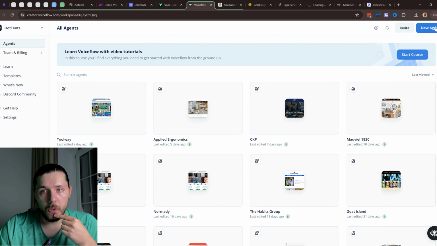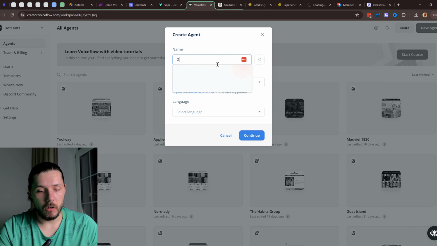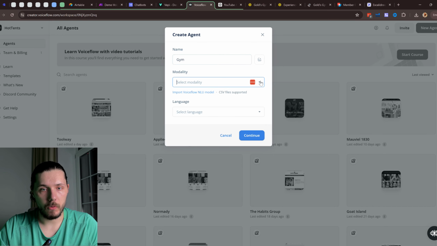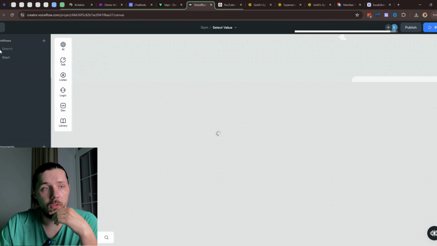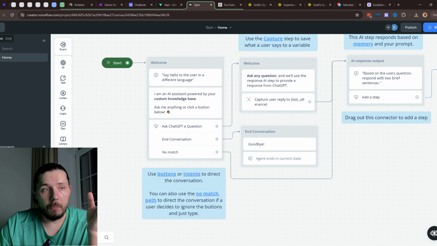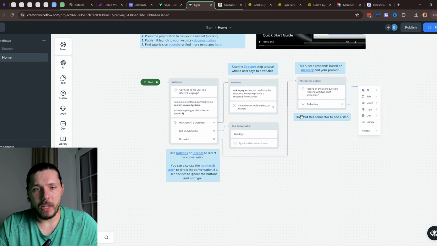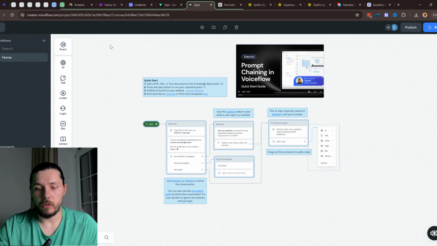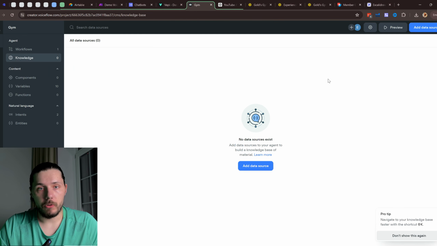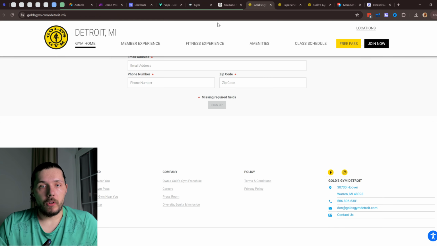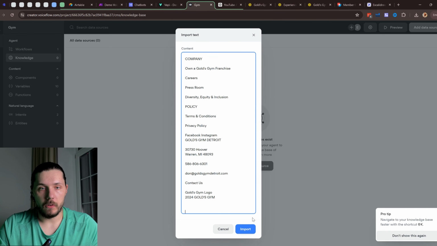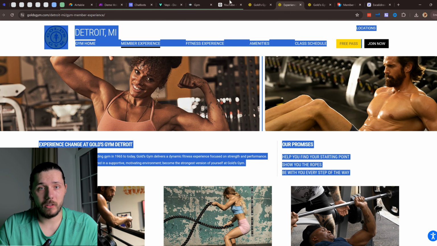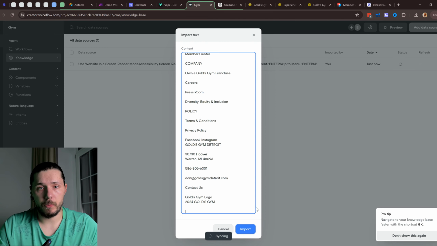First we'll start a new agent, basically gym chat, continue. So we are creating this agent, but basically we're not going to use this agent since we are using VAPI. We don't actually need any of this. We can just delete it. We are using just the knowledge base, right? So for the knowledge base, as always, we can just copy everything and paste it here as pure text.